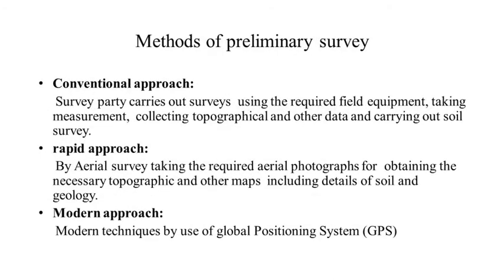Next, what are the methods of preliminary survey? Conventional, rapid and modern. Conventional is the various field equipment you can use for collecting topographical and other soil data, soil survey. A rapid approach is the aerial photography method: you can obtain aerial photographs and collect the data from them. And the modern approach is nothing but the use of the global positioning system, that is GPS. You can use GPS and collect the geographical data of that area.